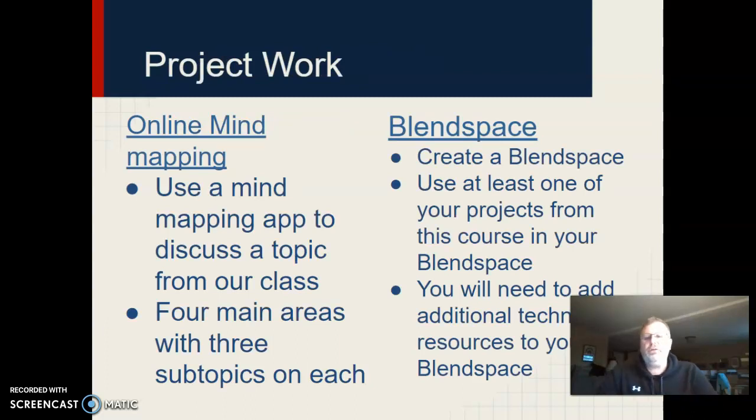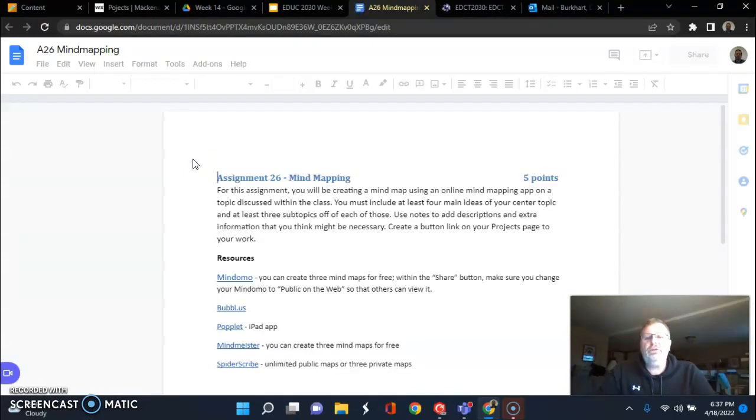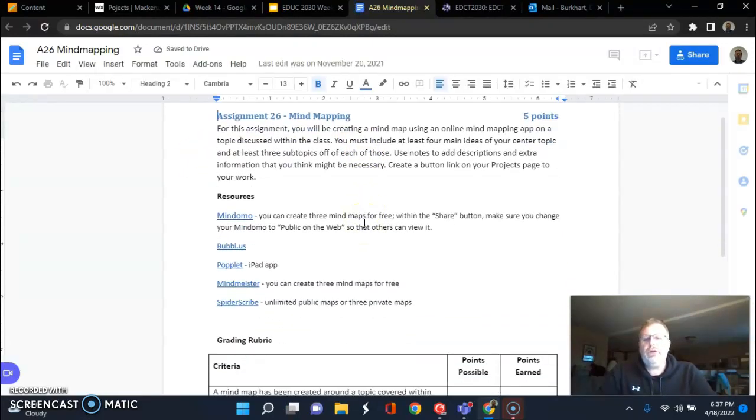And the project work for this week: you're going to create an online mind map. You're going to have a choice to use one of the types of resources that I have listed in the rubric. What you're going to do is create a topic, then have 4 main areas coming off that with 3 subtopics on each. I'm going to show you one of them that's fairly easy to do. This is the rubric, just going through and talking about that.